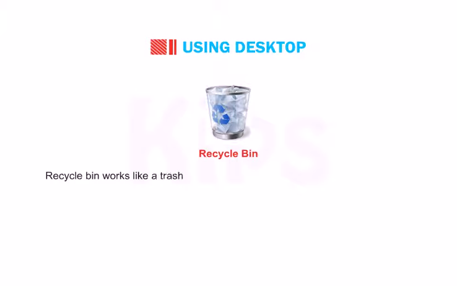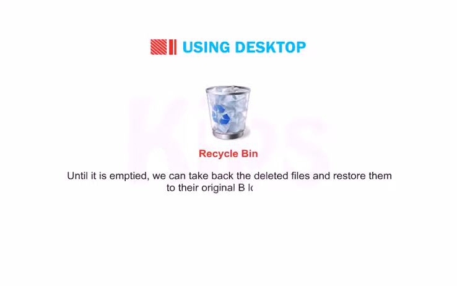Recycle Bin works like a trash bin or dustbin used for throwing unwanted papers. These papers can be taken out if needed. Recycle Bin is a folder that holds the deleted objects. Until it is emptied, we can take back the deleted files and restore them to their original locations.